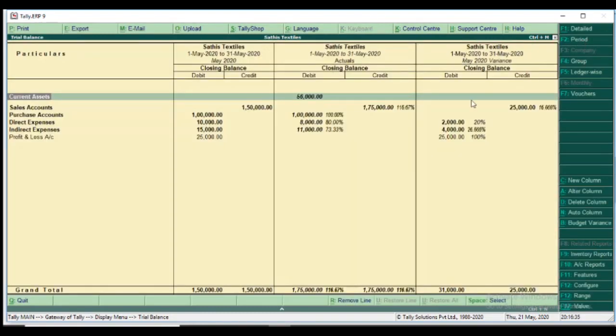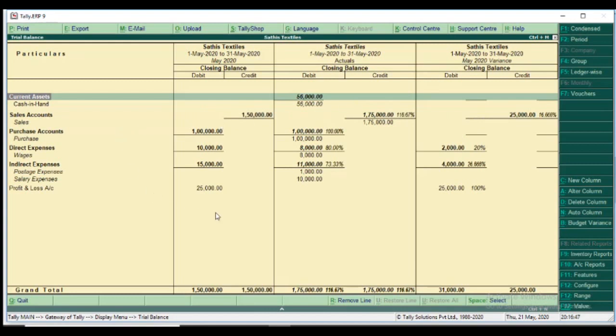The budget report comes, and I click Alt plus F1 for detail. The first column is the particulars column. It has groups and ledgers.